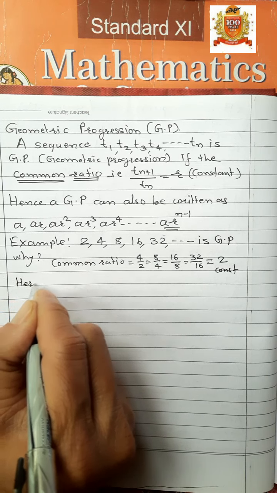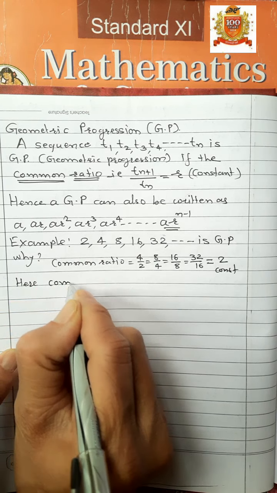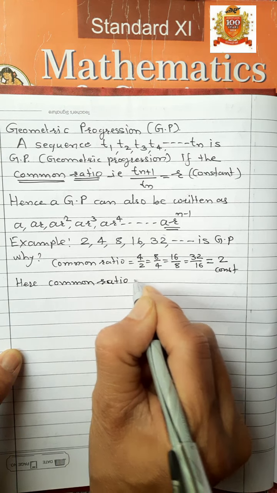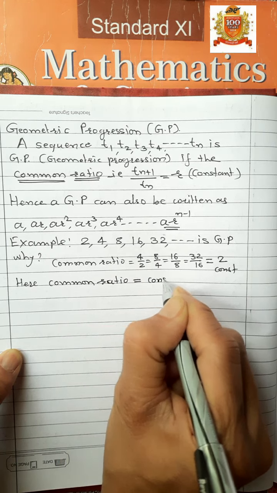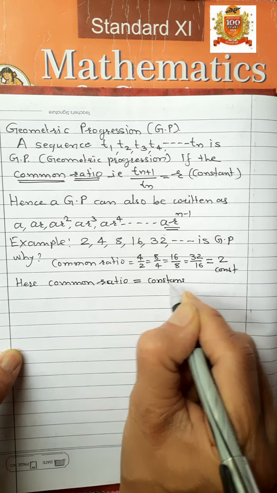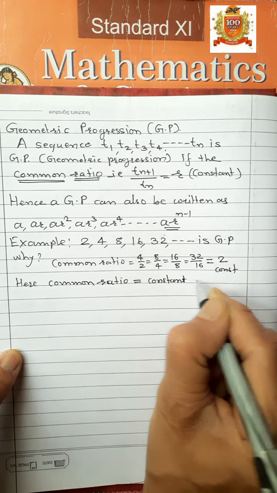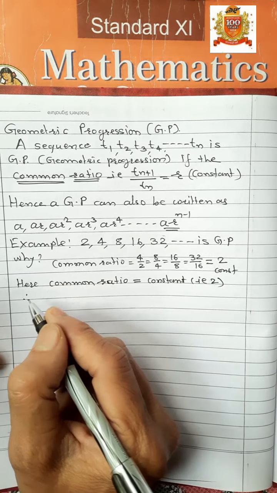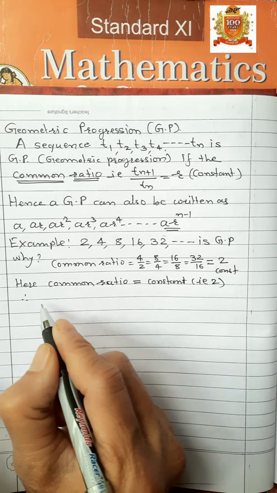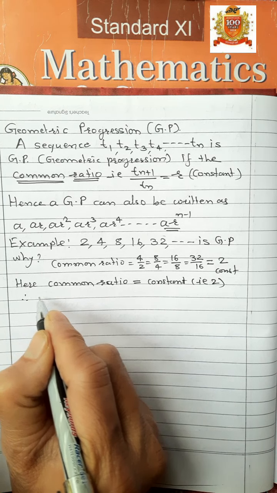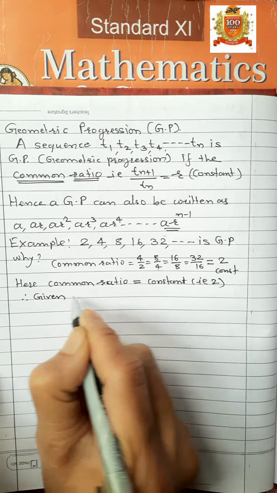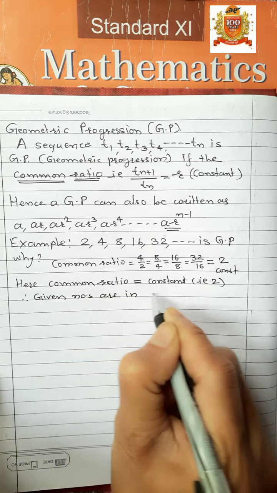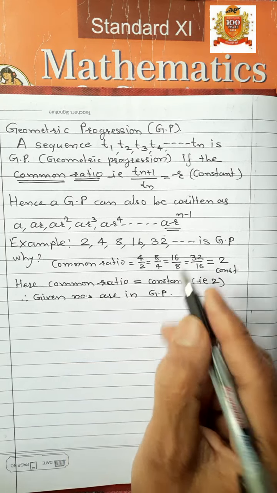Here the common ratio is equal to a constant, that is 2. Therefore, the given numbers are in GP, isn't it? This is GP.